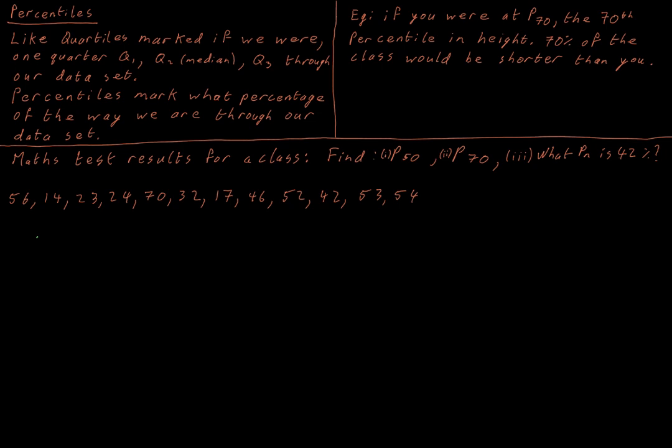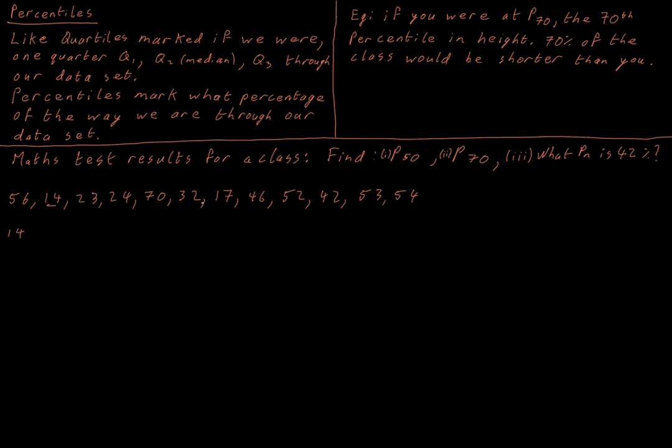If we remember our work in median and quartiles, we're going to need to take this jumble of data points and list them from smallest to biggest. A very common job that we have with our data points. The way that we keep track of this as best we can is that we are going to underline each of our points as we come to them. So we have 14 as our first data point, and with a small data set like this, I'm going to try and write them from smallest to biggest underneath my original data set. We won't necessarily be able to do that in an exam because they might give us a bigger data set, but we will try to keep everything as structured as possible.